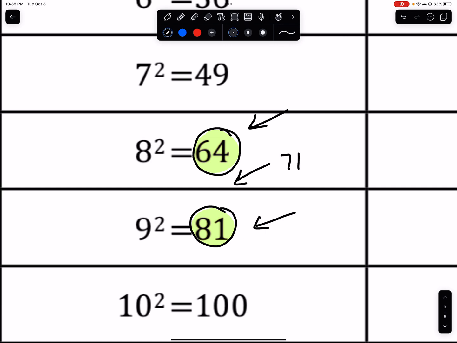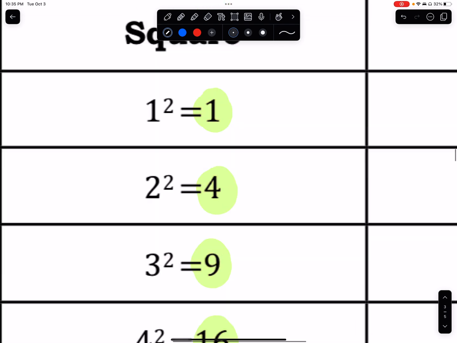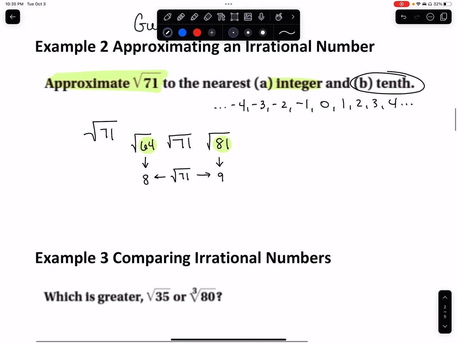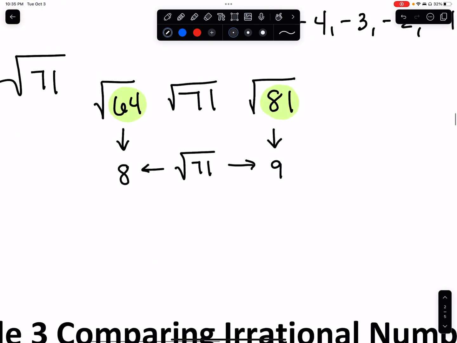Well, 71 is only 7 away from 64, but it's 10 away from 81. So then the square root of 71 is probably closer to the square root of 64.